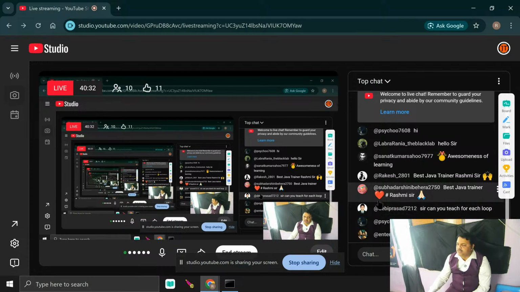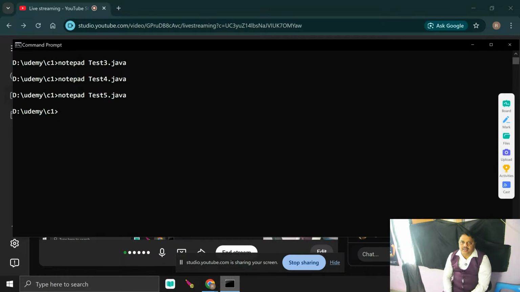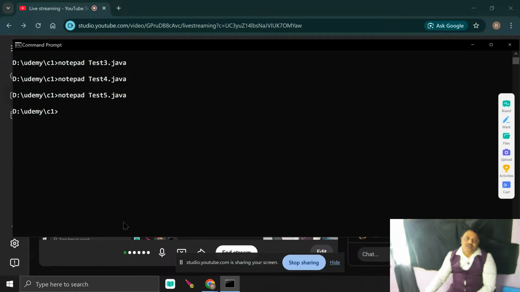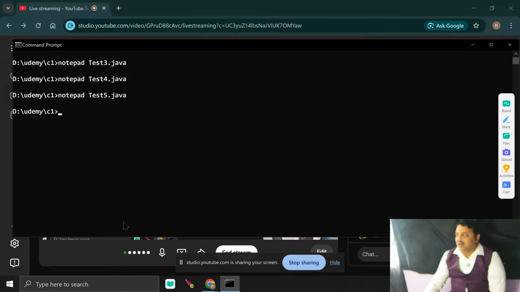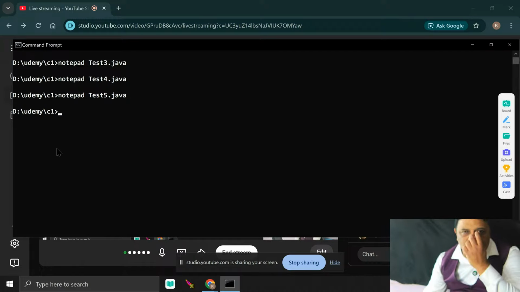Before I leave the session, I must show you how you can use the for-each loop. The for-each loop is basically used in case of an array. I must show you, Devi Prasad. Wait, I write my last question. After that, I must try to explain what the for-each loop is. The for-each loop is basically used in case of arrays and collections.